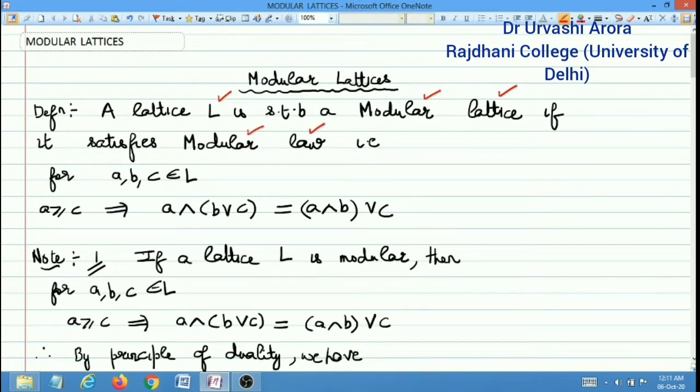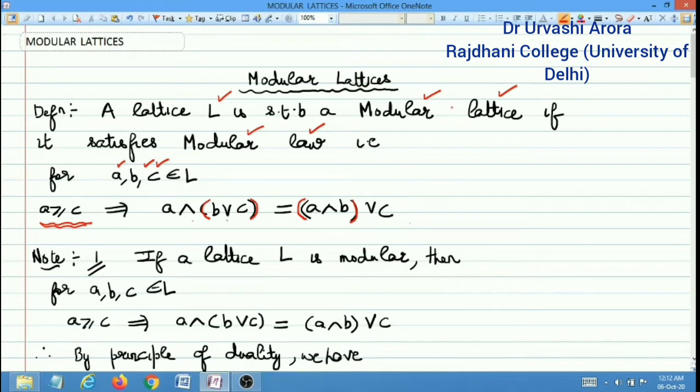And what is modular law? Modular law simply states that for any A, B and C belonging to the lattice L that you may choose, whenever A is greater than equal to C, this implies that A meet B join C is equal to A meet B join C, which means that if you can change the order of the brackets and write the brackets over here like this, then you say that modular law is satisfied.